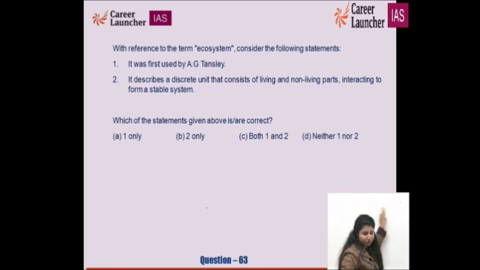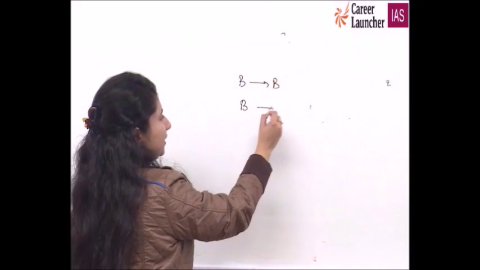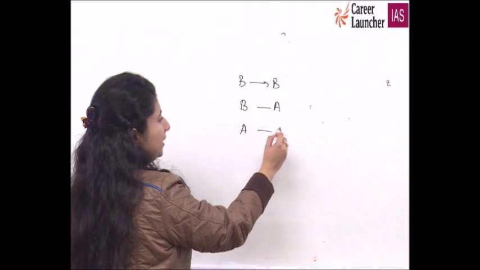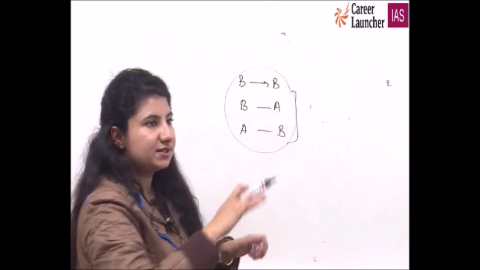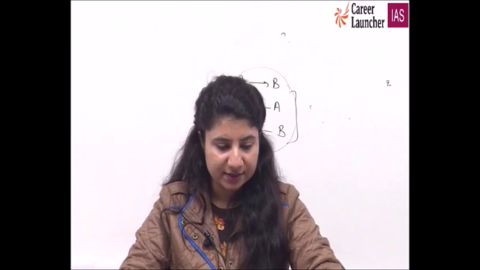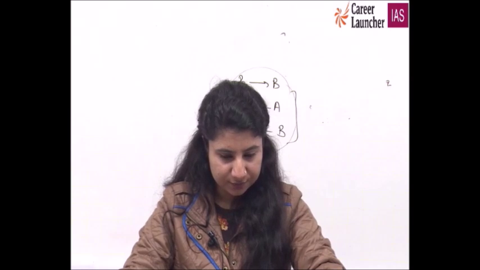It consists of living biotic, and abiotic components, and then there will be biotic and abiotic interaction. So all these interactions, they stabilize and they form what? They form a complete and stable ecosystem. This term was first coined or used by A.G. Tansley. C for cat is the right option for this.